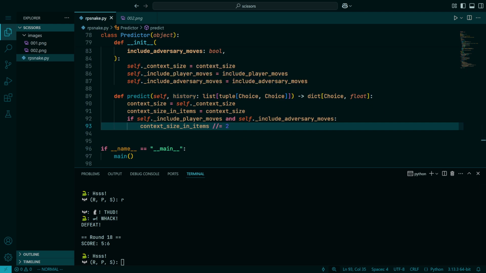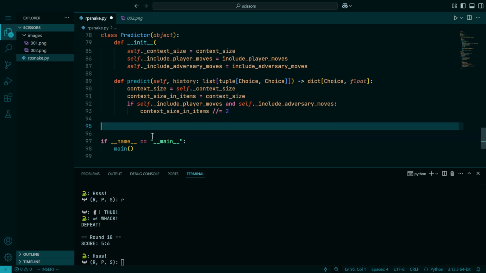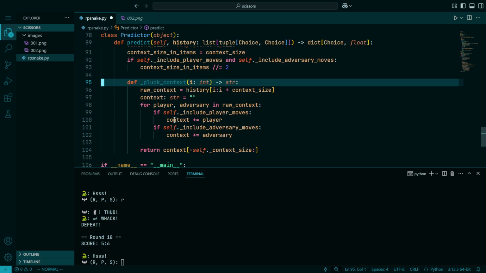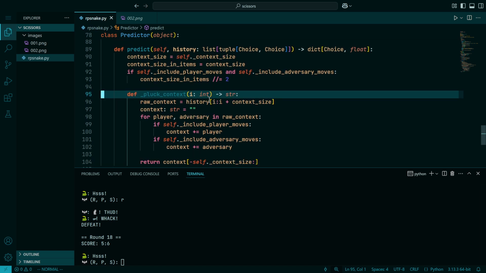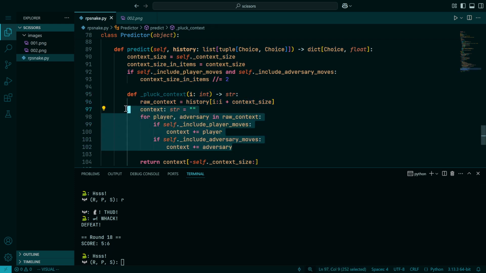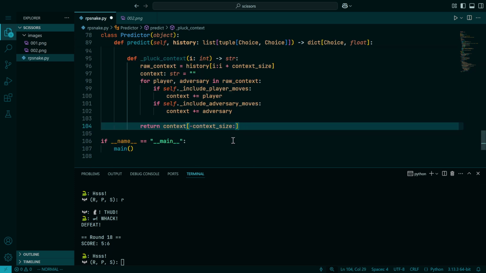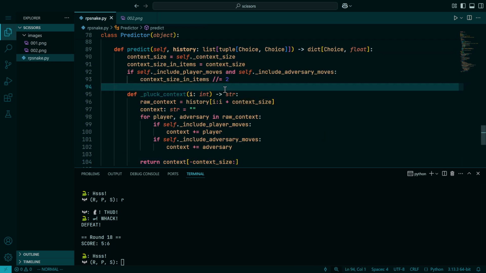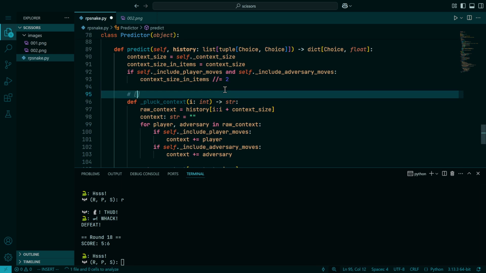So we're going to add a function, and this function's a little bit cryptic, but I think it'll be possible to understand it just by looking at it. So we will take the items running from item I to I plus context size. This gets us context size items, and we will build a context string. Then, if we only needed half of an item for some reason as part of this, we will chop it up. I think the best way to look at this would be with an example like this.